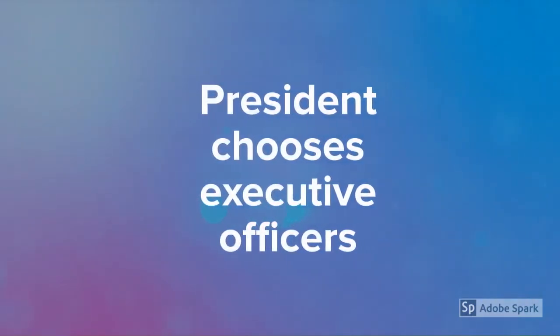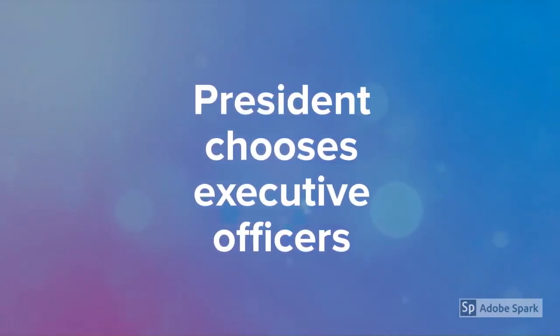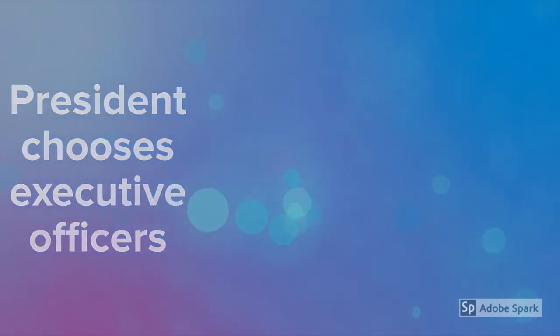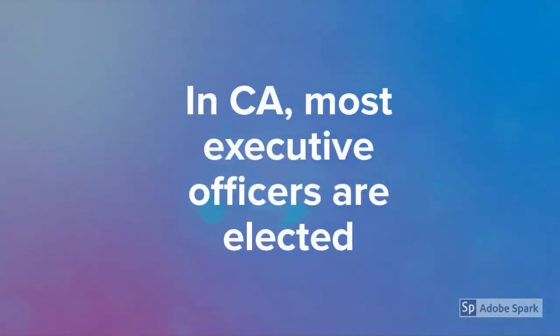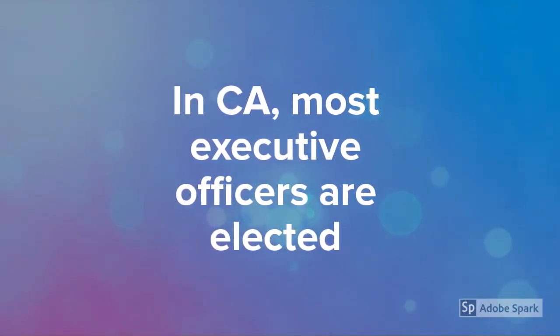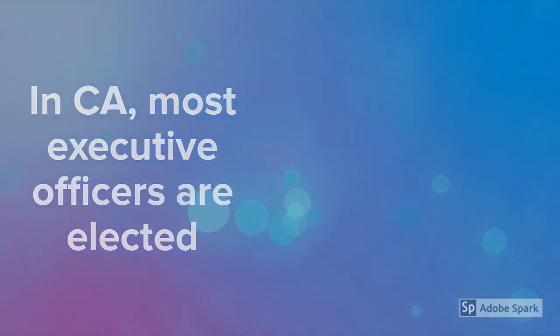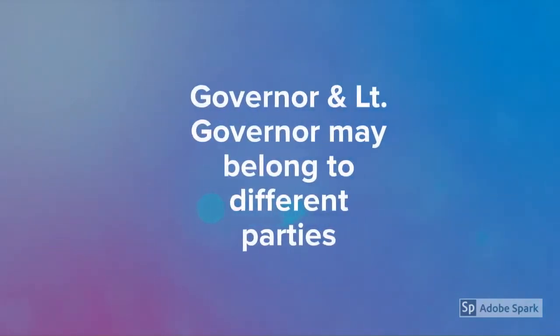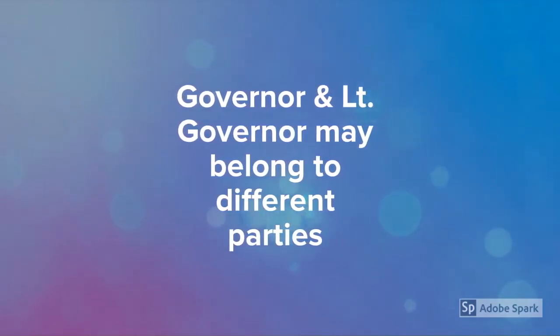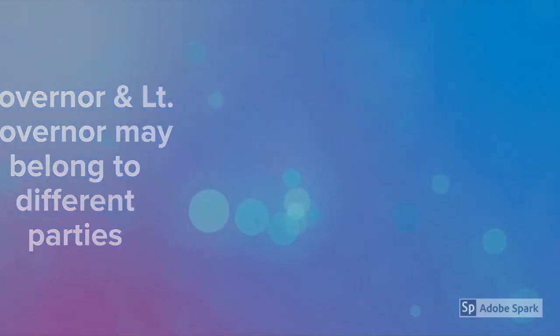There's another big difference between the president and the California governor. In Washington, the president gets to choose his executive officers. But in California, most executive officers, such as the Attorney General, are not appointed by the governor, but rather elected by the voters. This means that the governor and the lieutenant governor and other members of the executive branch may belong to different political parties.